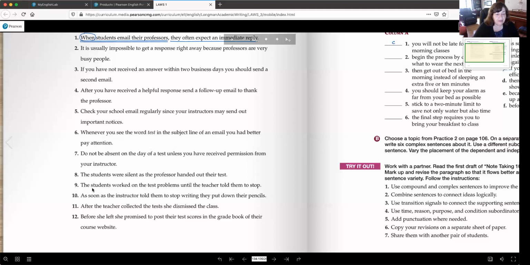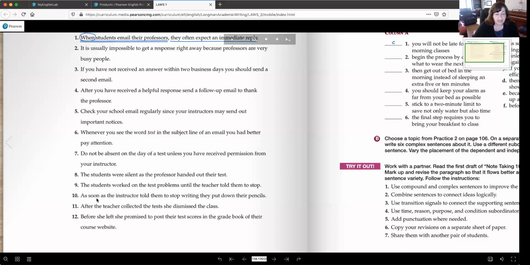Number 9, the students worked on the test problems until the teacher told them to stop. The subordinator is the word until, so that should be circled. And then until the teacher told them to stop is the dependent clause. There should be 2 lines under it. And here, what's left, the students worked on the test problems, is the independent clause. There is 1 line under that.